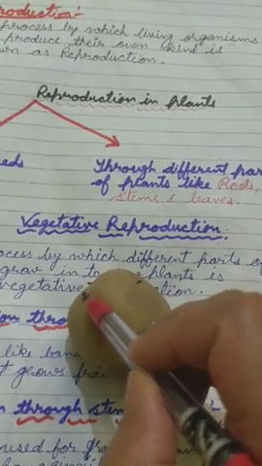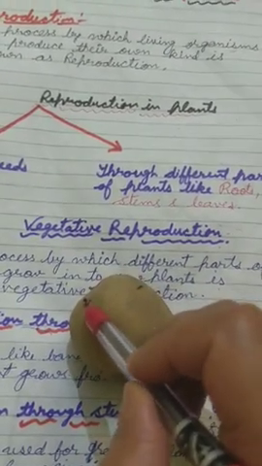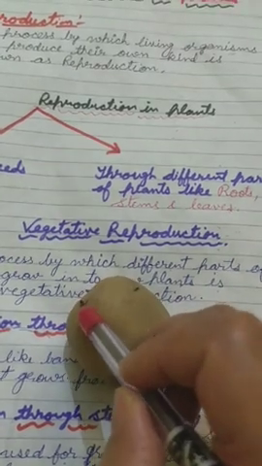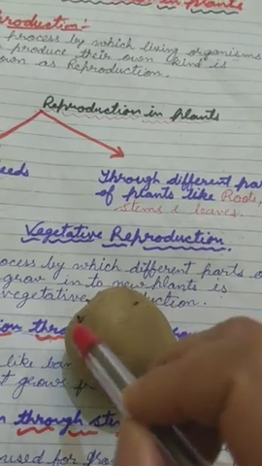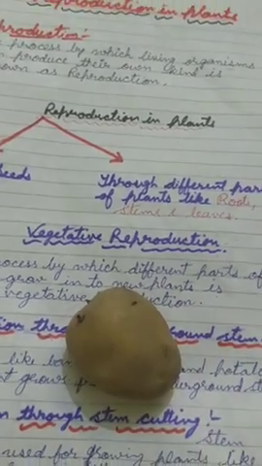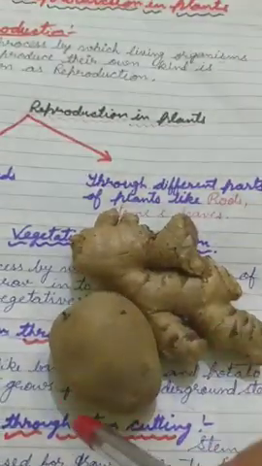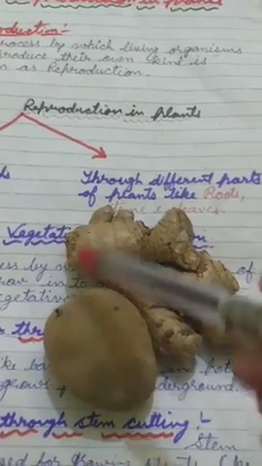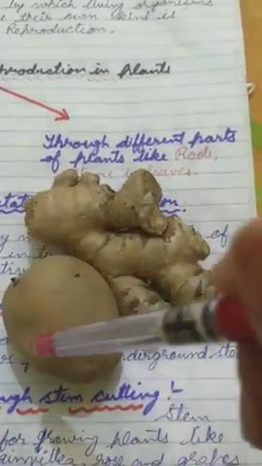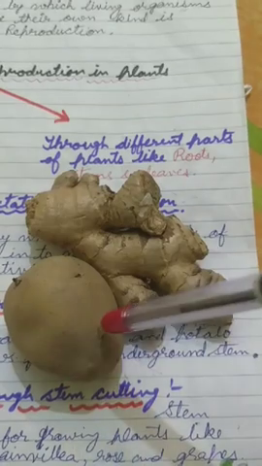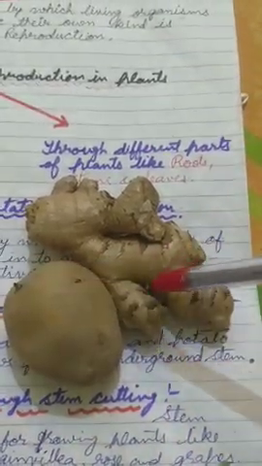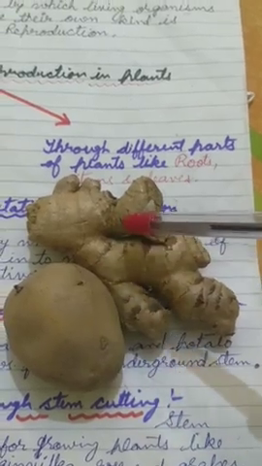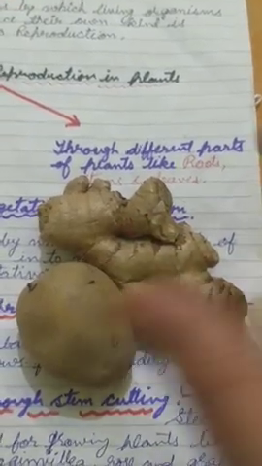When a piece of potato having buds is planted, it grows into a new plant. Plants like ginger, potato and turmeric are actually underground stems, and these stems store food and grow into a new plant through their buds, and each bud can grow into a new plant.